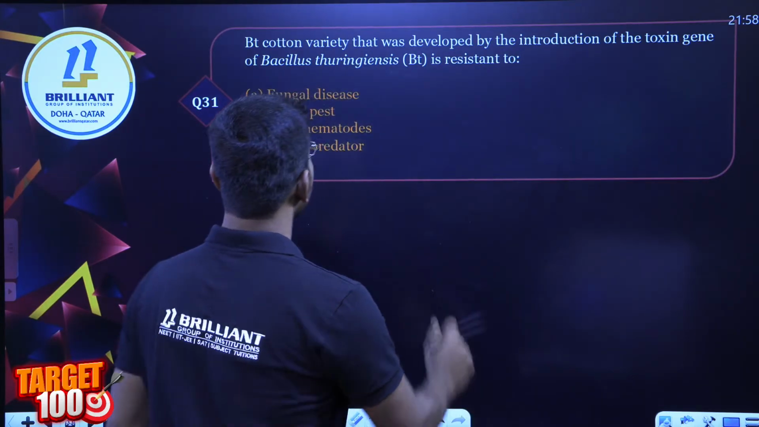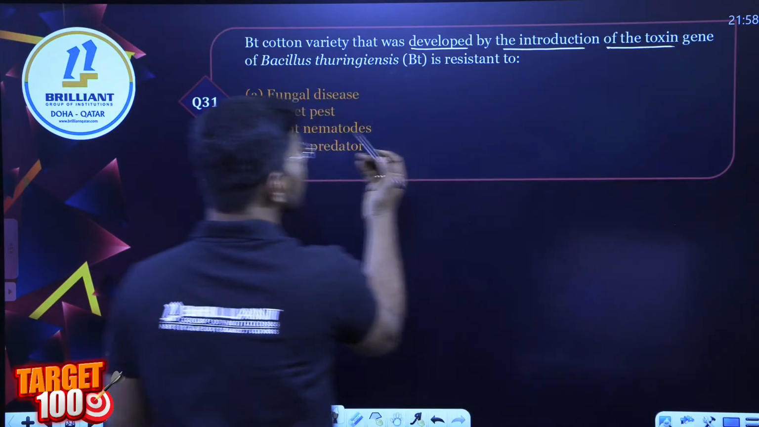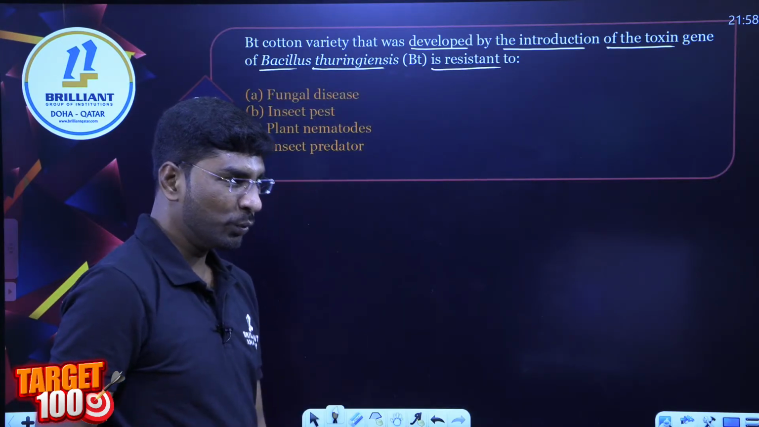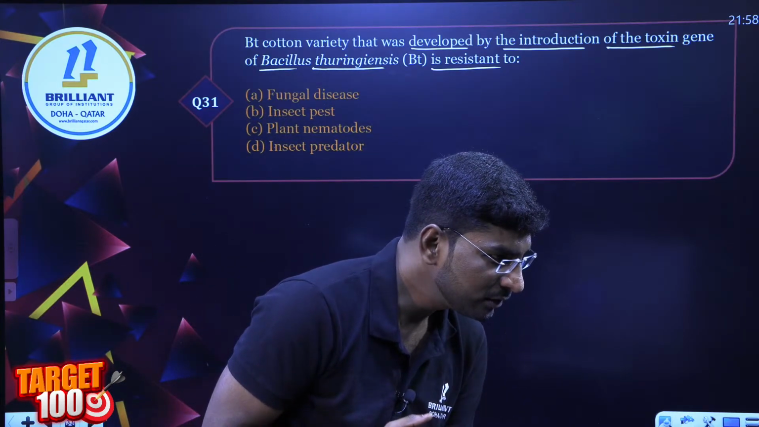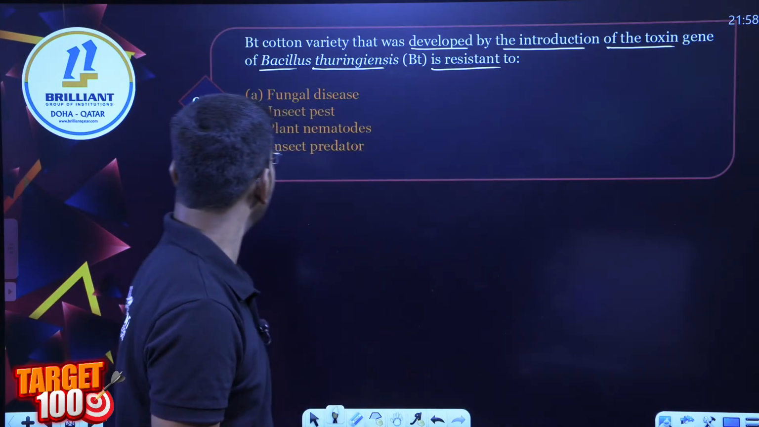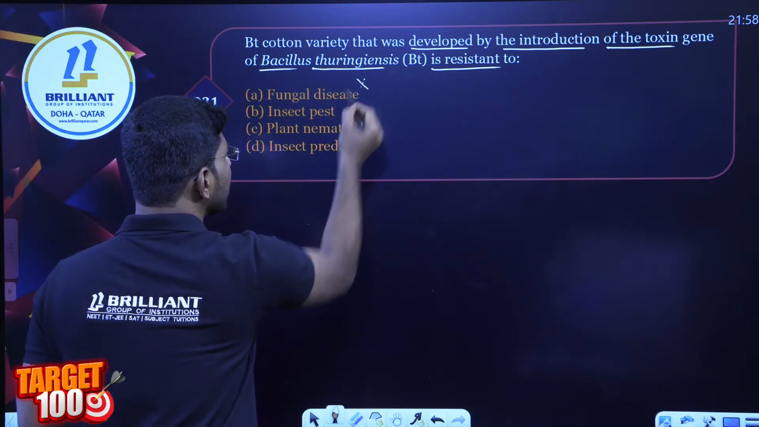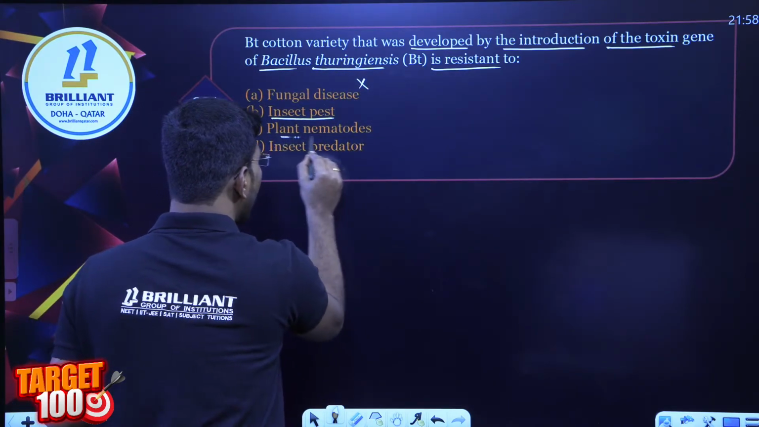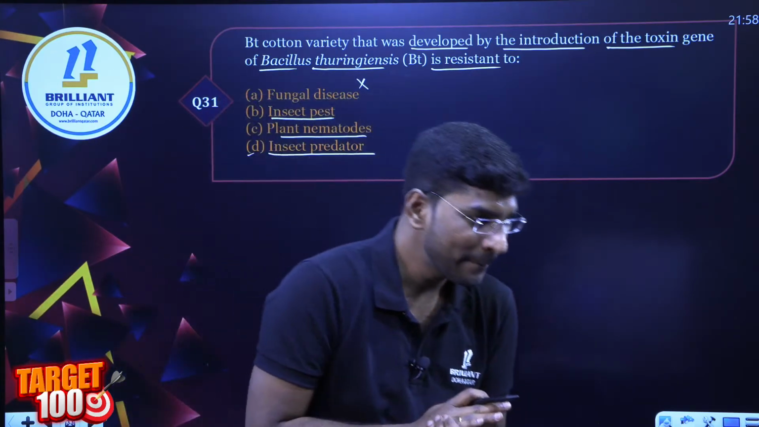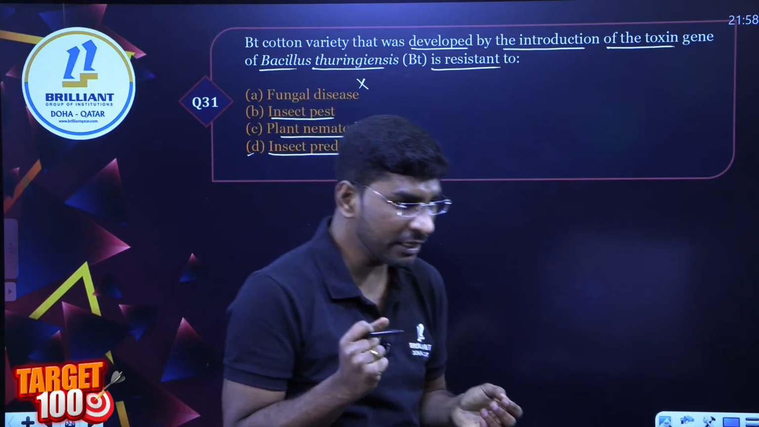The Bt cotton variety, developed by the introduction of the toxin gene from Bacillus thuringiensis, is resistant to... Sir, option B, very good. Next, Samuel. Next, Sana, you should answer, come on. Sir, it is a fungal disease. Bacillus thuringiensis is not a fungal disease. Insect pest, plant nematode, insect predator. I am going with D, insect predator. Is it correct? Is it insect predator or insect pest? Answer. Sir, it is insect pest, right?